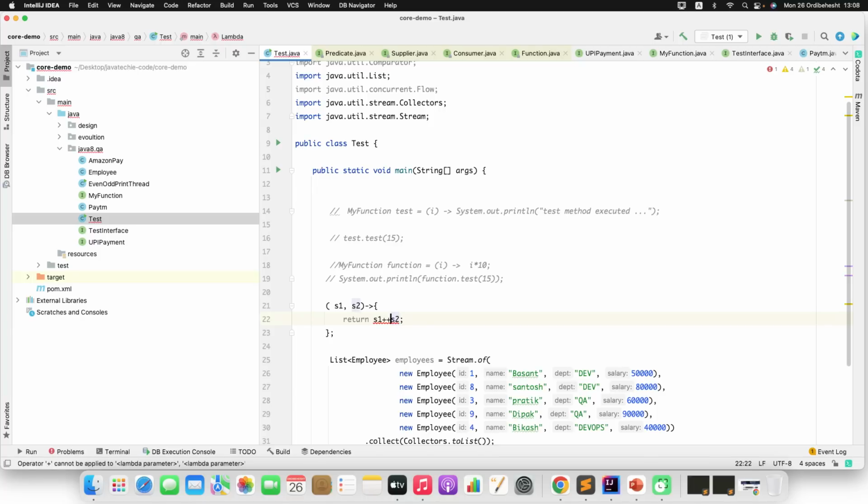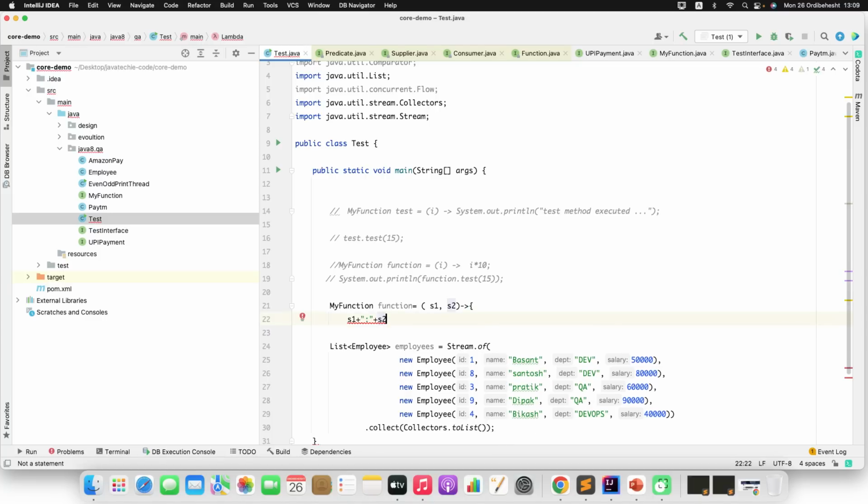I'll add something like a colon. I just need to define this to the interface. Since, as I already mentioned, if you have only one statement, there is no need to add the return statement, and you can also remove the curly bracket.